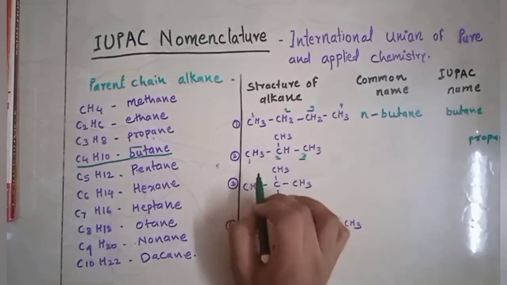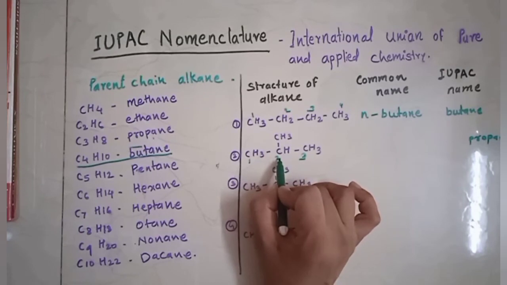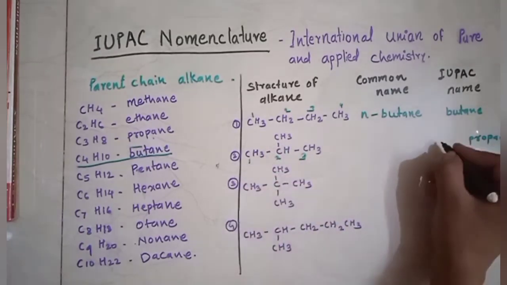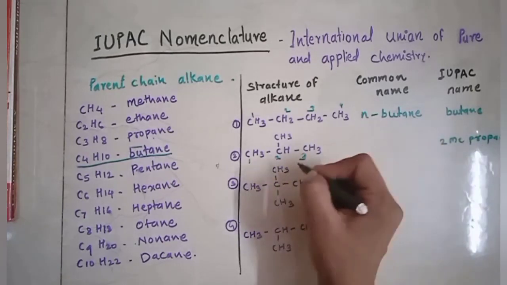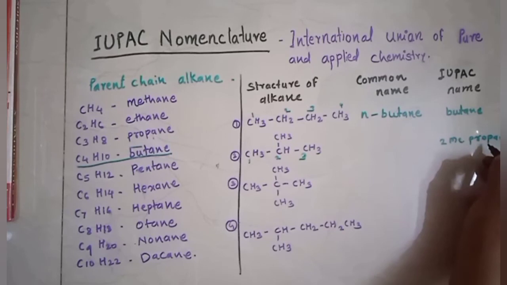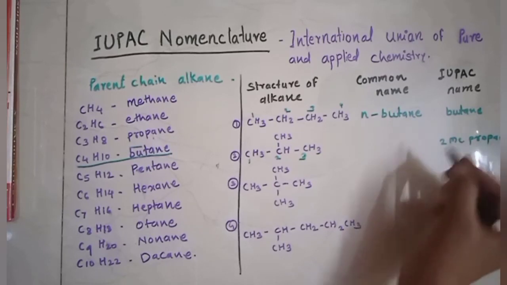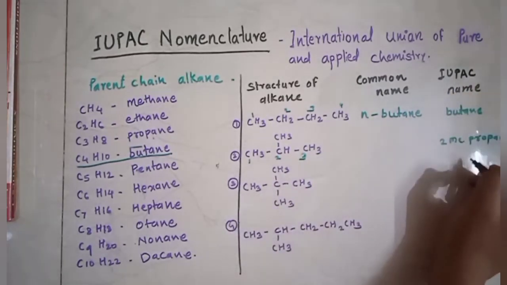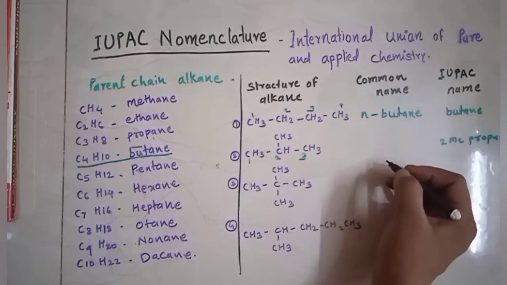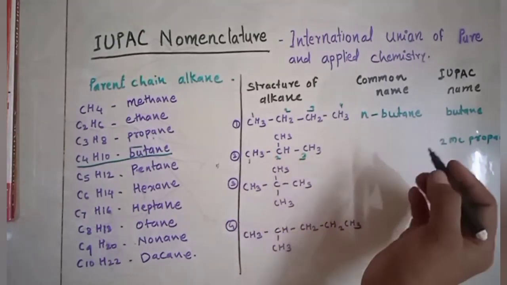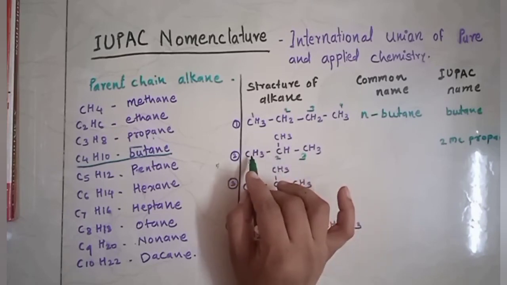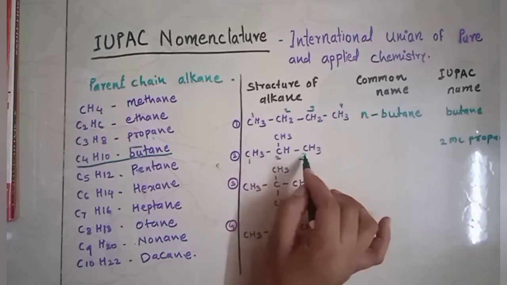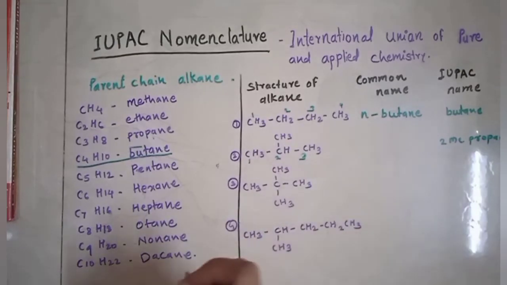So we can write CH3. CH3 means methyl group on the second position of carbon. So this is 2-methyl. The compound name is 2-methyl propane. Then give the common name. As we have studied already, when a methyl group is attached at the second position of carbon, it will be an iso group.